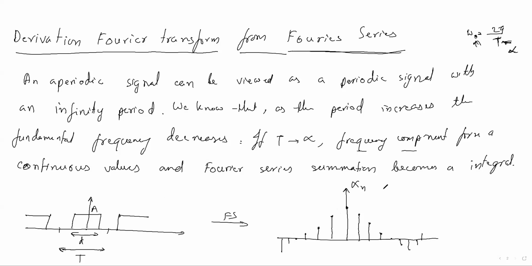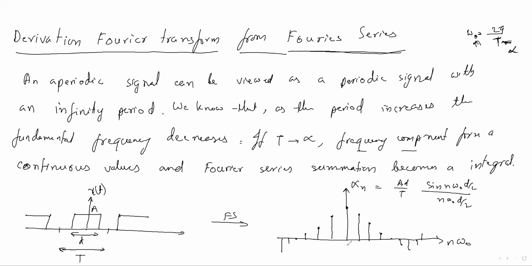So what is the x_n equation? You can write here A D by T times sine of n omega naught D by 2 over n omega naught D by 2, for this x of t. This x-axis is the frequency term of the Fourier series, n omega naught, where n is an integer value.